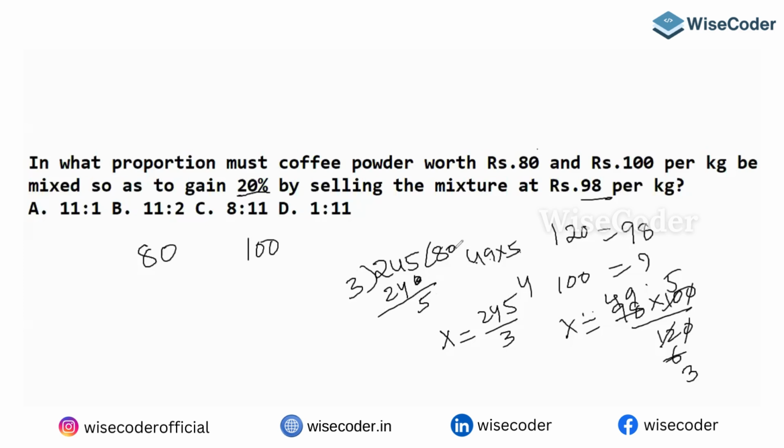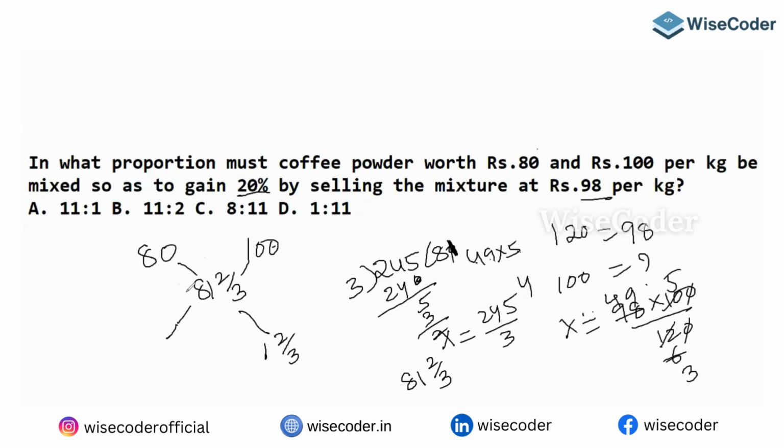So 81, 3 2s. So you can say the price is 81 2 by 3. The price is what? You can write here 81 2 by 3. So 100 minus 81 2 by 3. 100 minus 81 2 by 3 is how much, guys? You can say this as 1 2 by 3, because 81 2 by 3 minus 80 will give you 1 2 by 3. Yes or no?